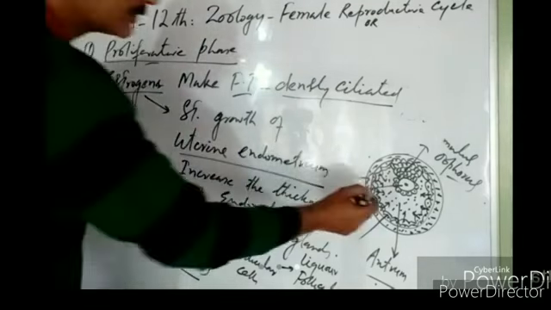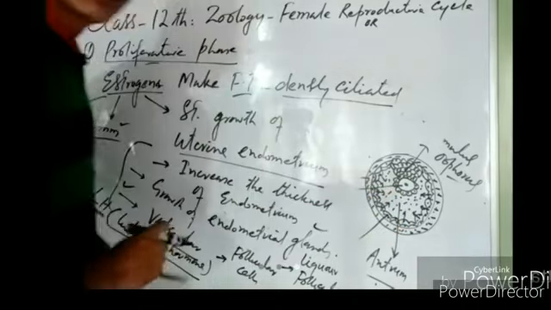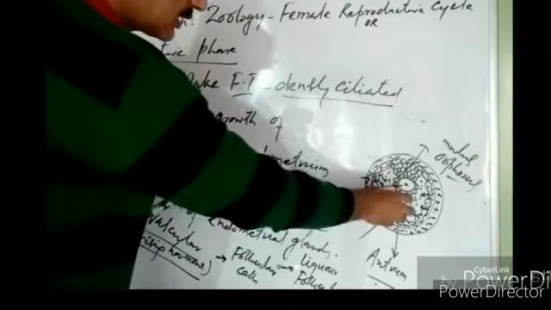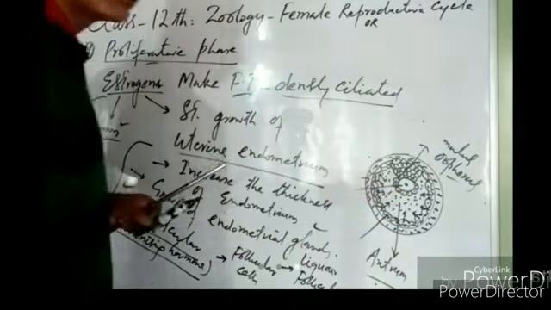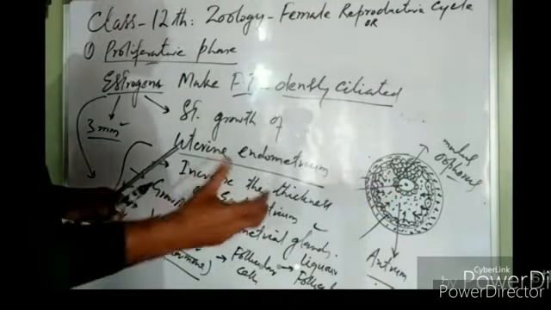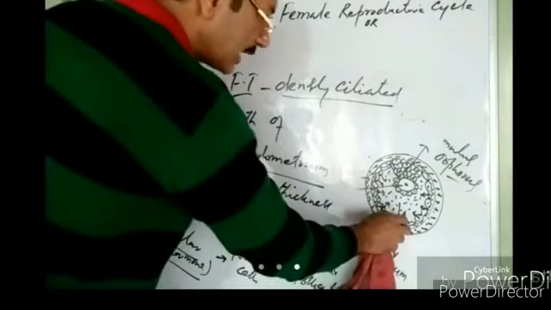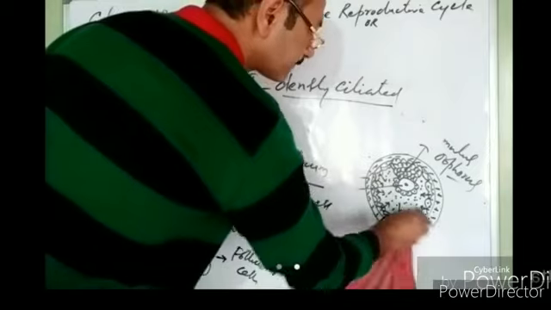As the fluid buildup continues, the theca cannot bear the pressure of this fluid in the antrum. So because of the pressure, the theca becomes weak and bursts open.